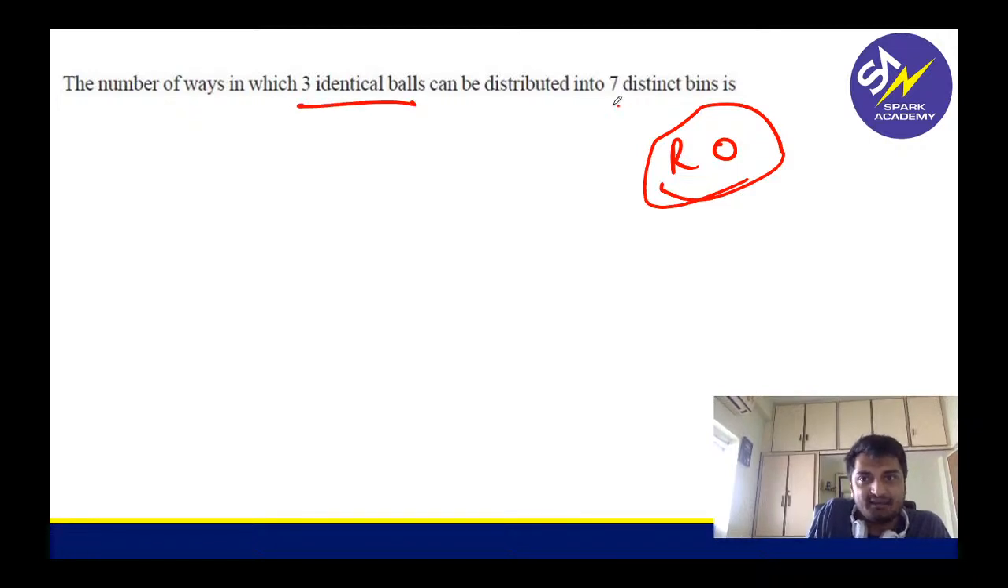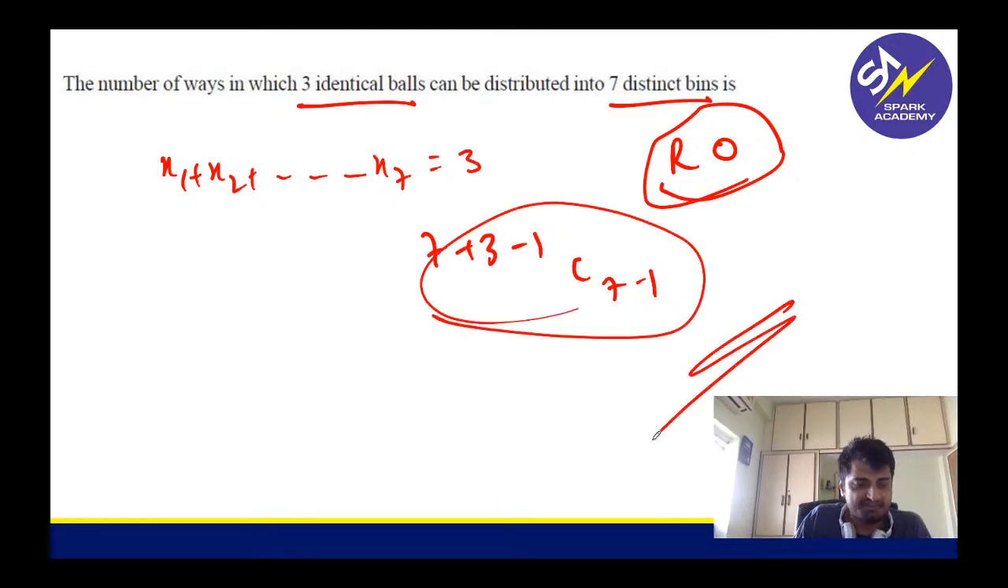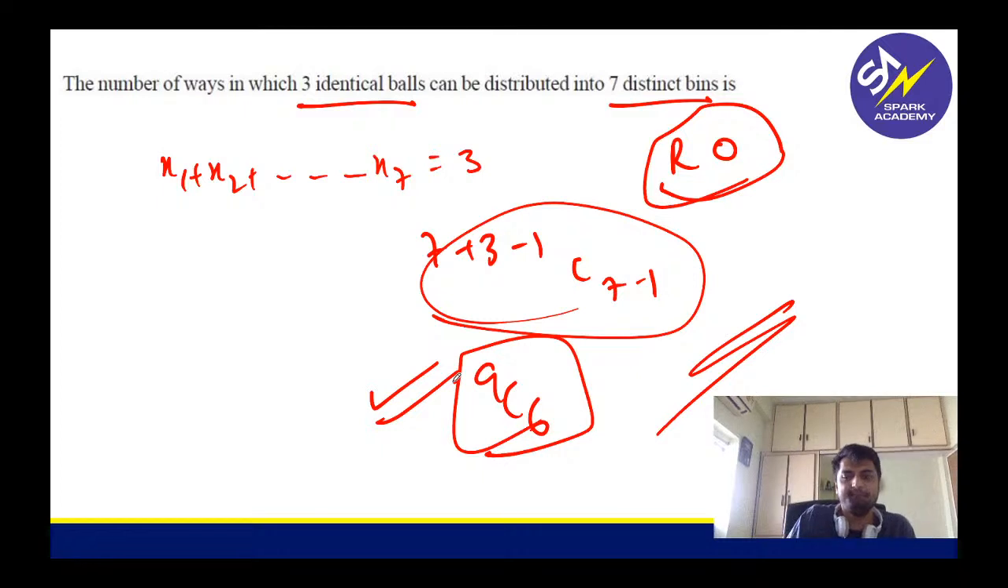What is this? 3 identical balls, 7 bins, right? So how can I write this, guys? x1 plus x2 up to x7, that you need to give it in 3. So anything, any possibility is there? So I can write 7 plus 3 minus 1. See, 7 minus 1, right? 3 identical balls to be distributed in 7 bins. So this should be 3, 7. So this will give you your answer direct straight. 9C6, yes. 9C6 will give us the answer. Straight, easy peasy question.